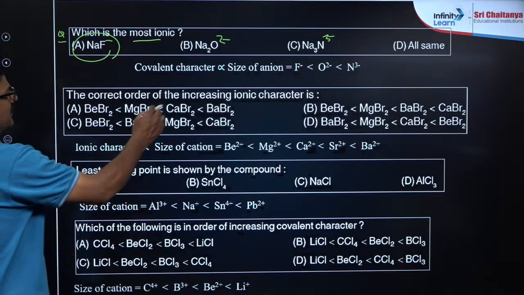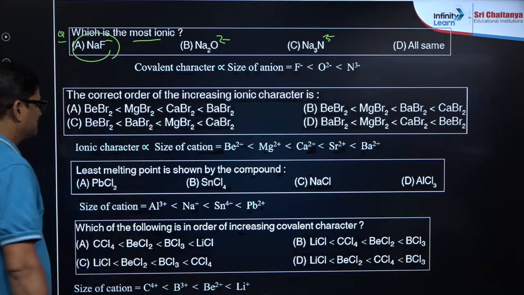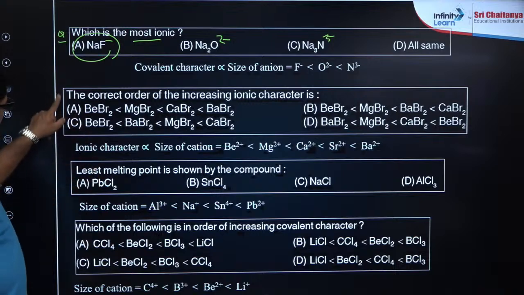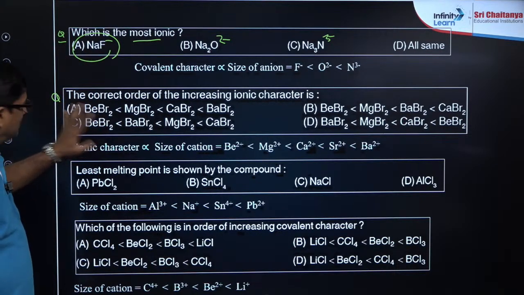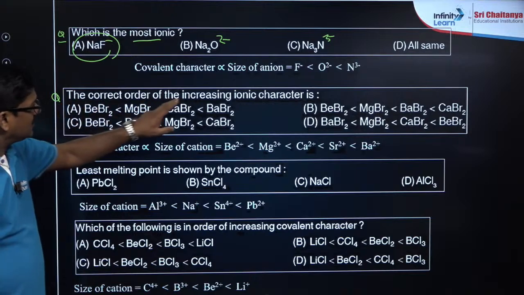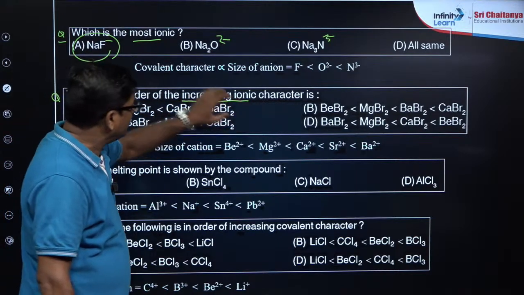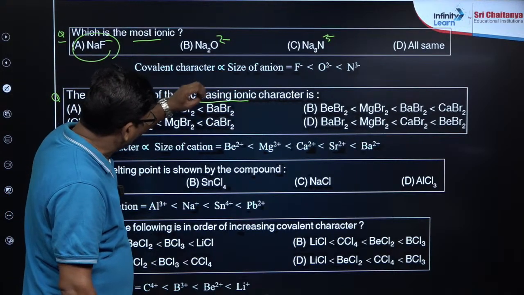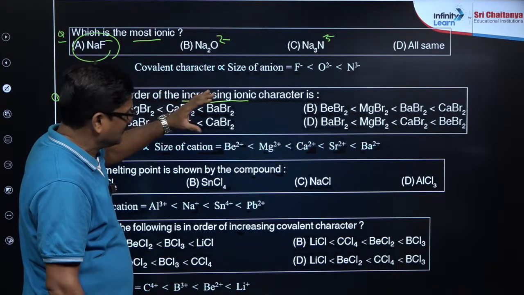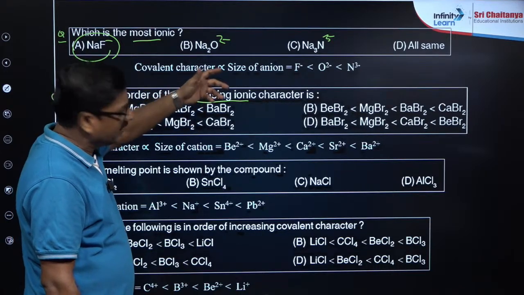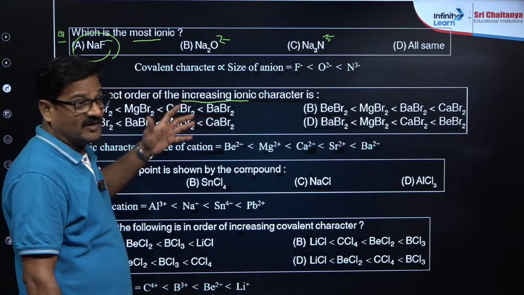And the correct order of increasing ionic character. These are exemplar questions. You just try to understand. Mind it, increasing ionic character or increasing covalent character, see what exactly the question is asking. Sometimes it is going to be in the negative sense also. Take care of it.